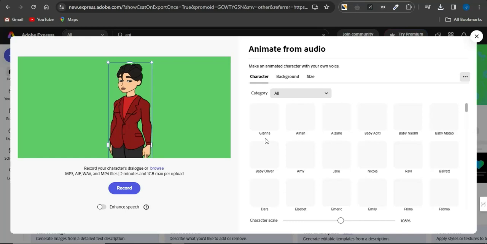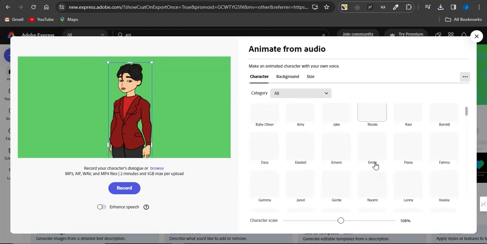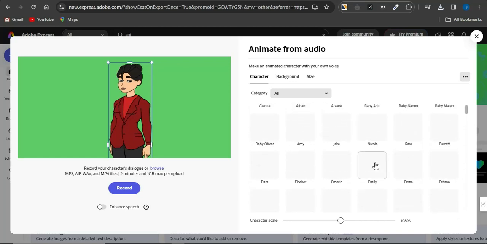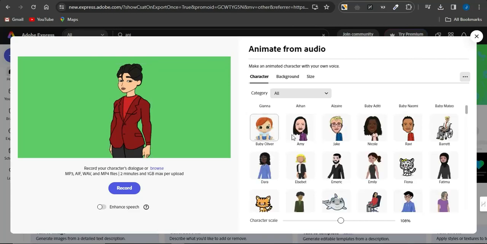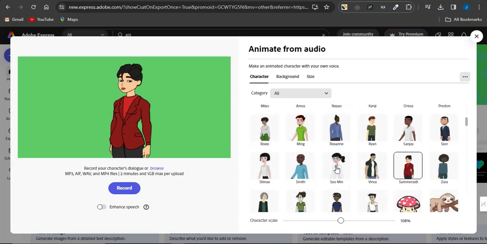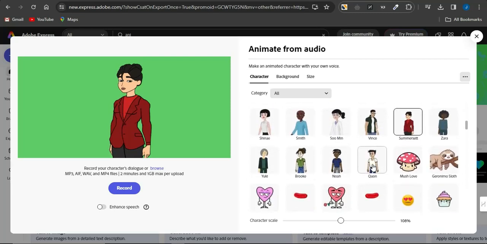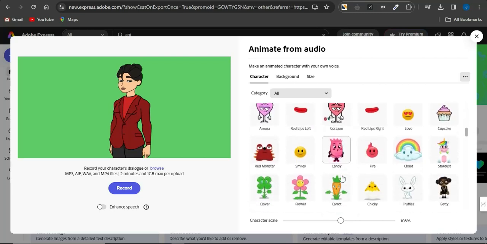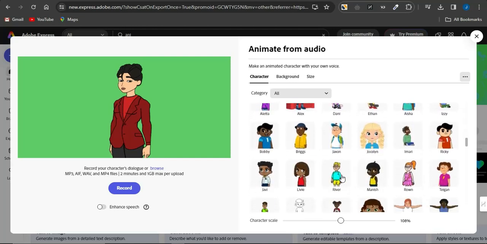Now take a look at this, guys. These are actually amazing characters that you can see on the screen. Once this successfully loads up, you'll be able to see many more characters that you can just simply select from. So take a look at this, guys. Here are some cool and amazing characters right now, and you can just simply scroll through. You can see the character I'm using right here. You can select any of the characters available right here for your video right now.